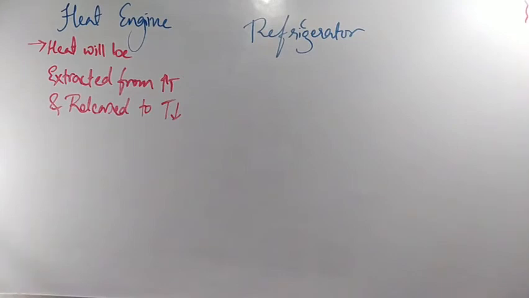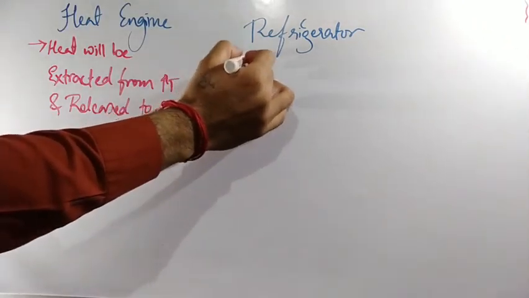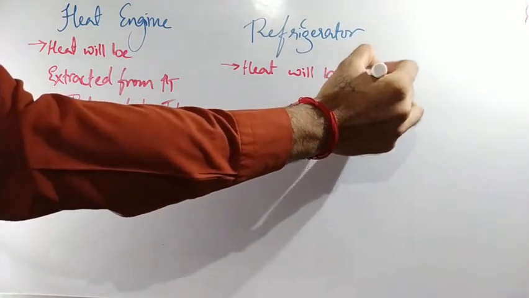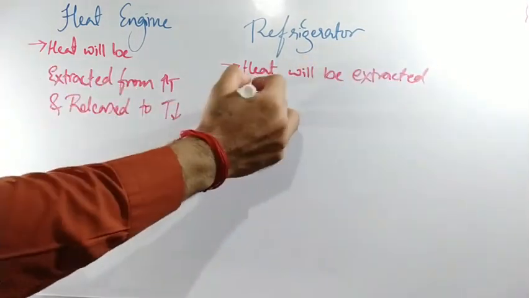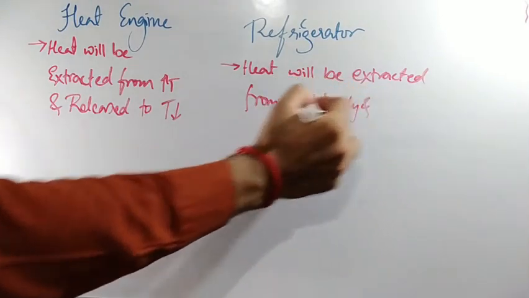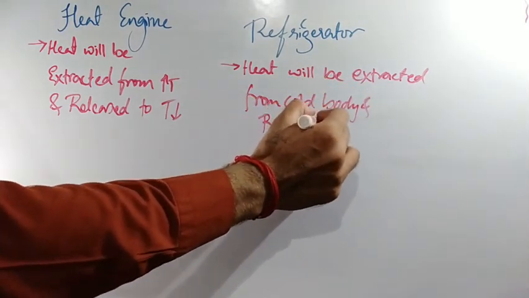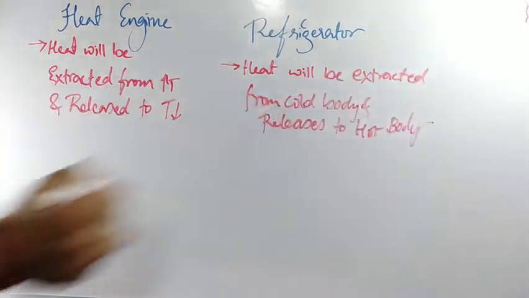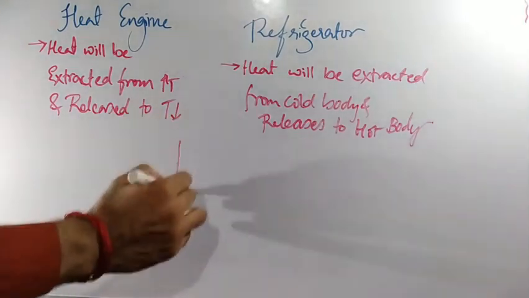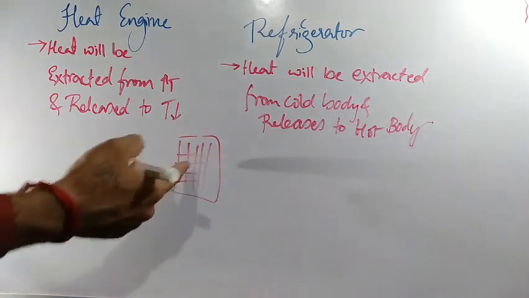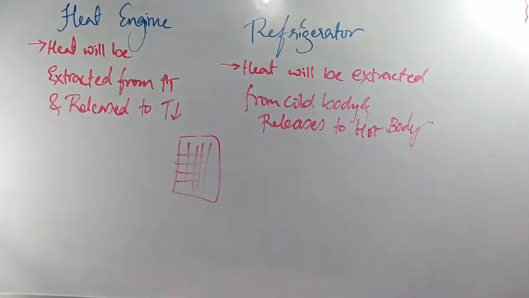But in refrigeration, heat will be extracted from the cold body and released to the hot body. In older fridges, I hope you might have seen at the backside, a black colored grill will be there. This will be at higher temperature, where heat will be liberated.